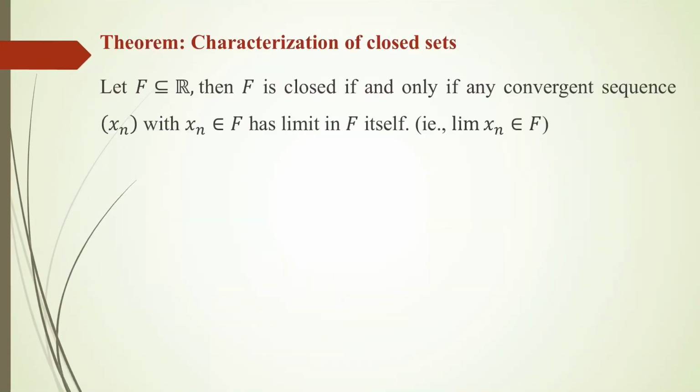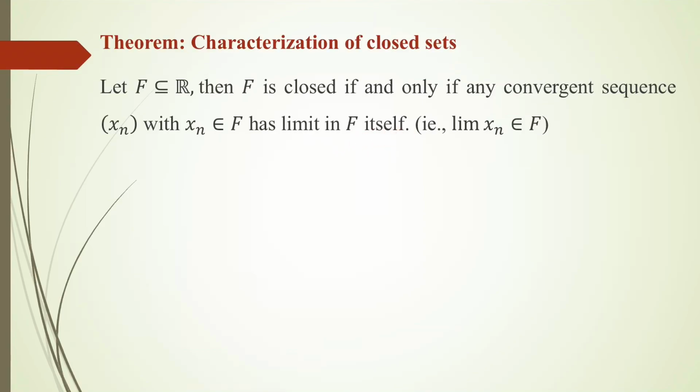The theorem says that let F be a subset of R. F is closed if and only if any convergent sequence in F has limit in F itself.